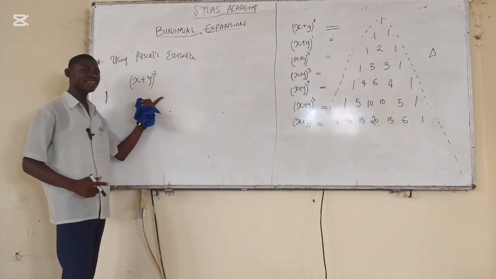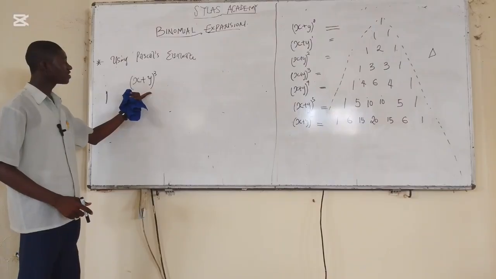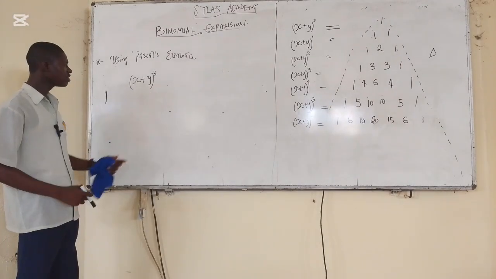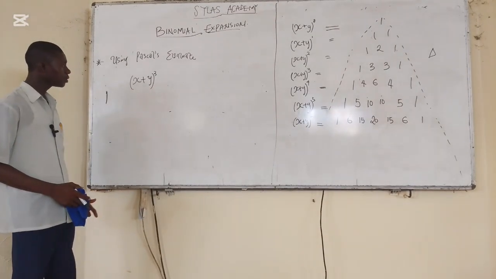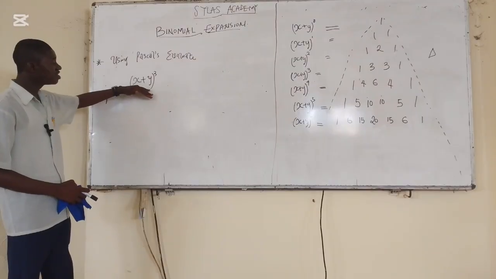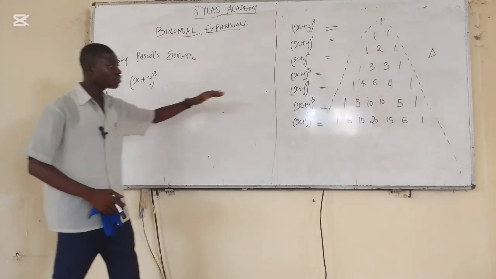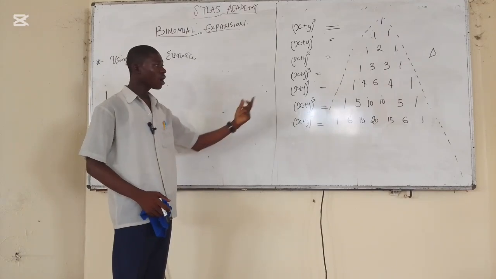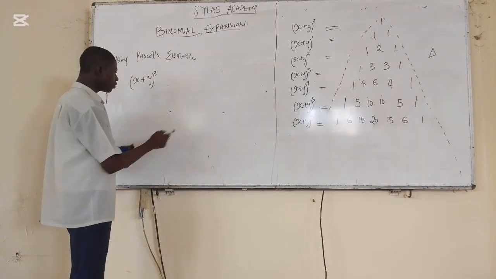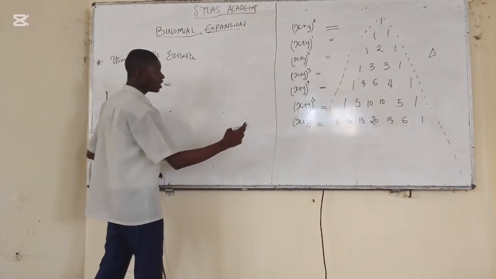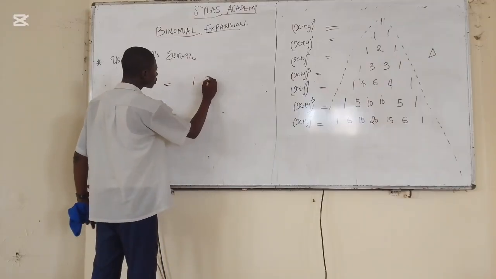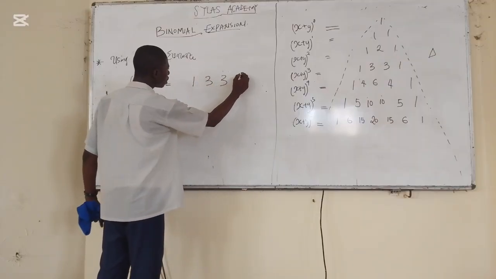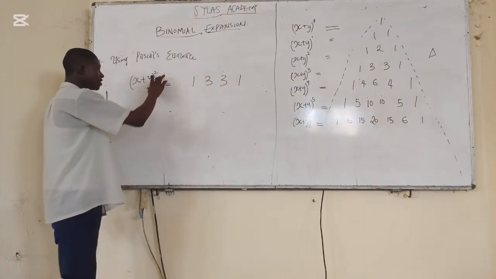I have to solve it in at most 2 minutes. How will you solve this question? If you go splitting this bracket into 3 to get the coefficients before you simplify, it will take you time. So how are you going to do it? We already know that the coefficients are 1, 3, 3, 1.